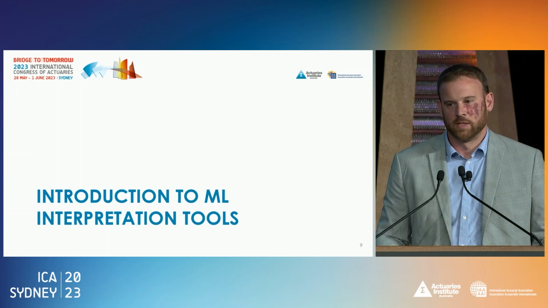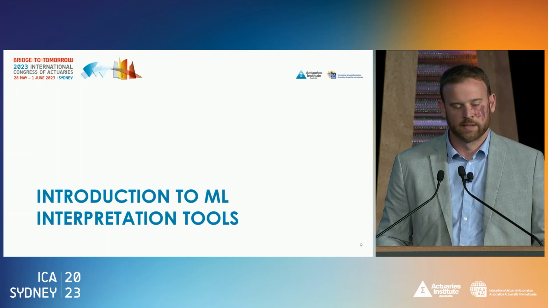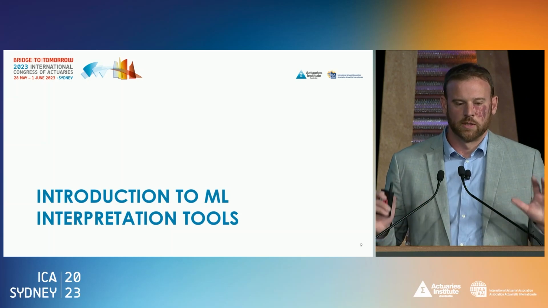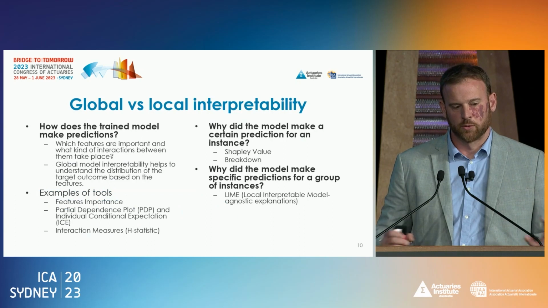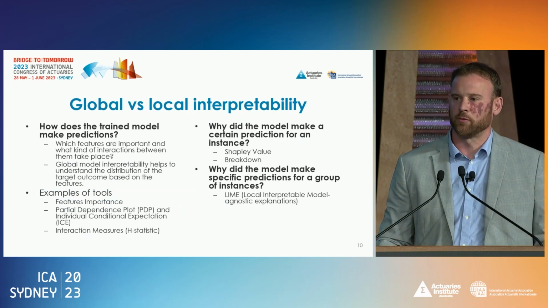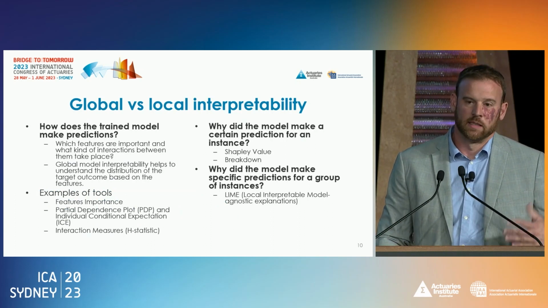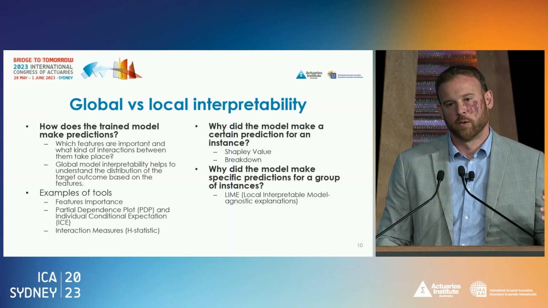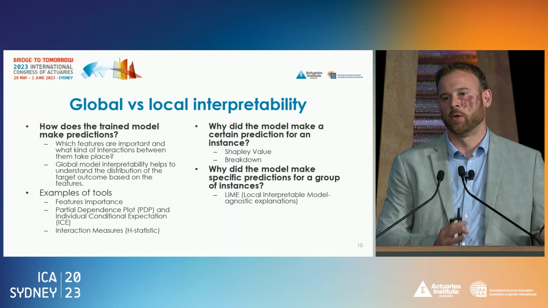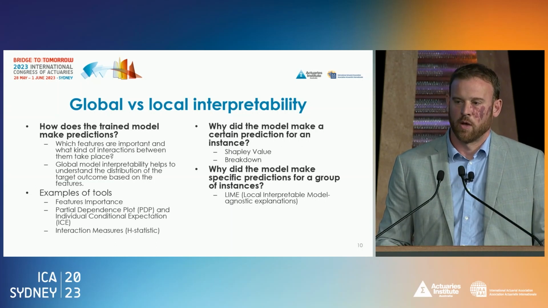We could speak about this for hours, if not days. But the goal is to give you a quick, high-level overview. So first, what you have to know, you have two types of interpretability tools. The first type is used to understand globally the result of the model.